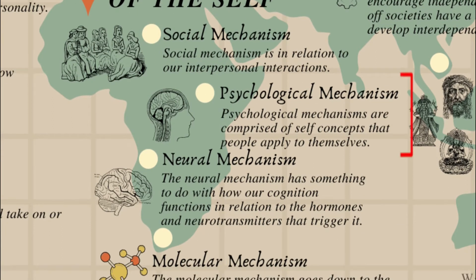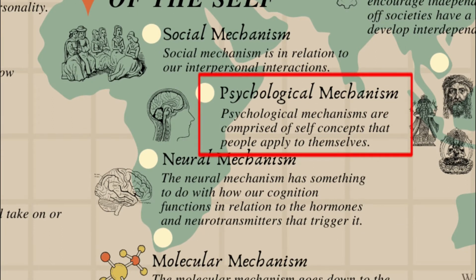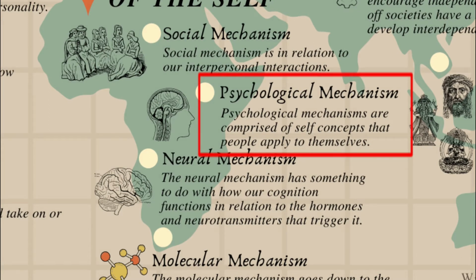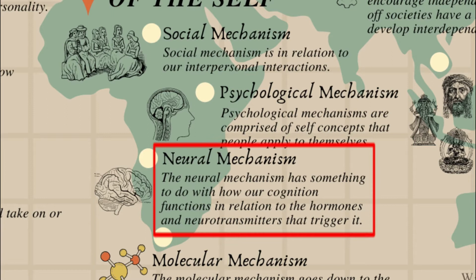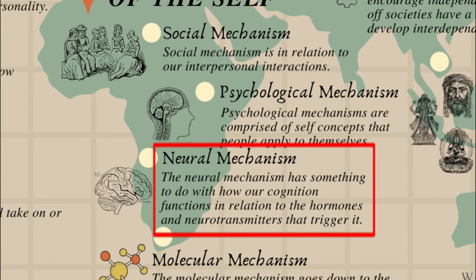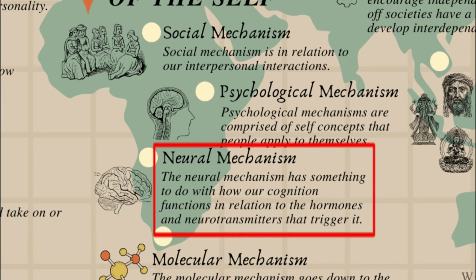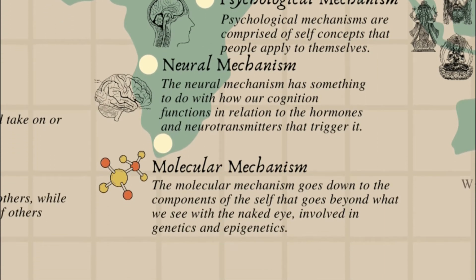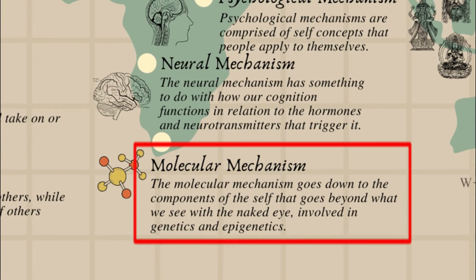Second, we have the psychological mechanism. The psychological mechanism is comprised of self-concepts that people apply to themselves. Third, we have the neural mechanism. The neural mechanism has something to do with how our cognition functions in relation to the hormones and neurotransmitters that trigger it.